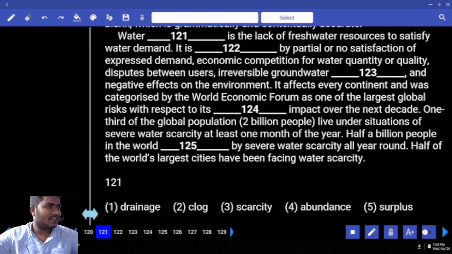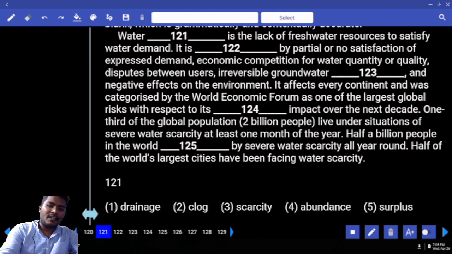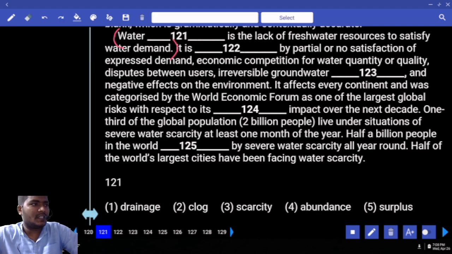Okay, whatever. Look at the first section, close test. What is the paragraph about? Water scarcity. Okay. First sentence is the definition. What is the definition of something? Water dash is the lack of freshwater resources to satisfy water demand.